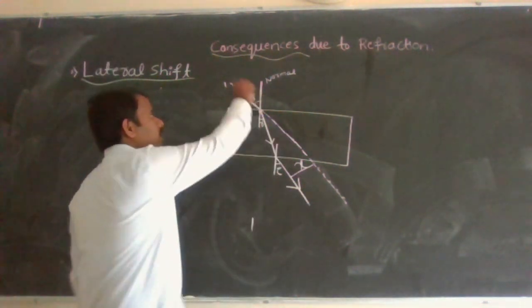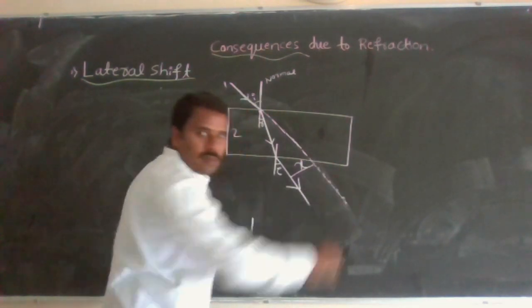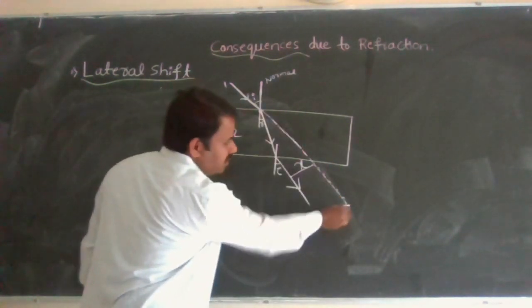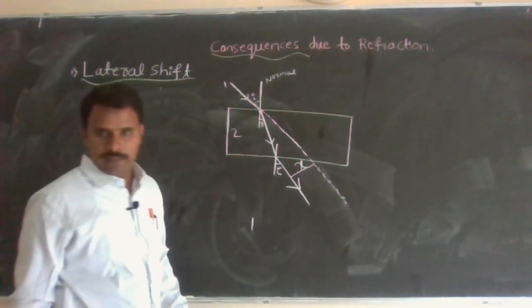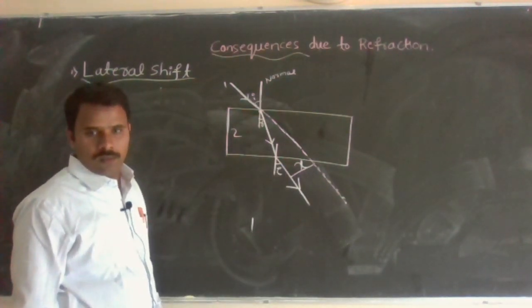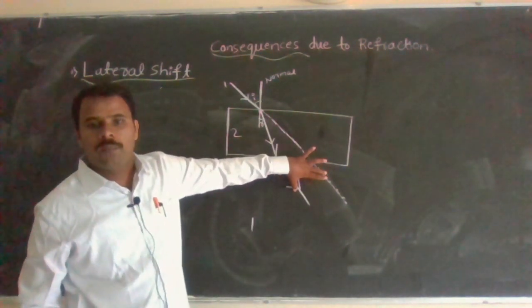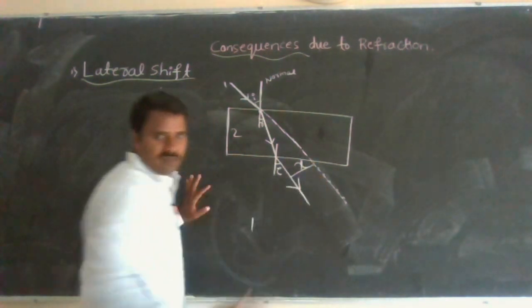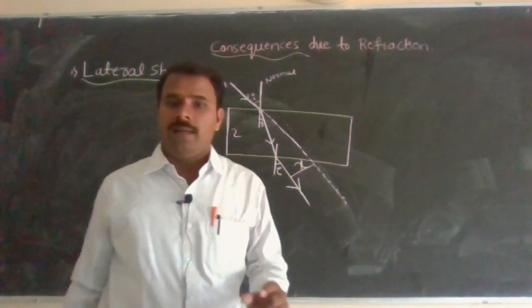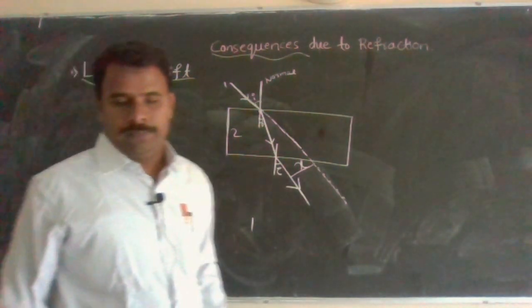This is the direction of the incident ray, and this is the direction of the emergent ray. Both are in the same direction, but they are separated laterally by a certain distance. That is called lateral shift.